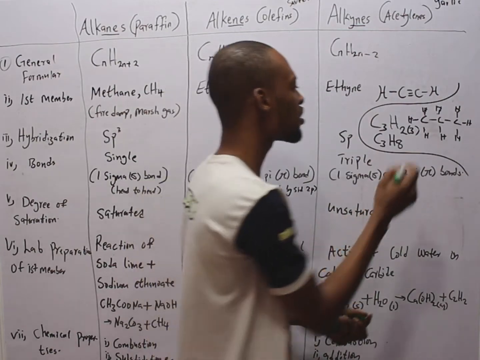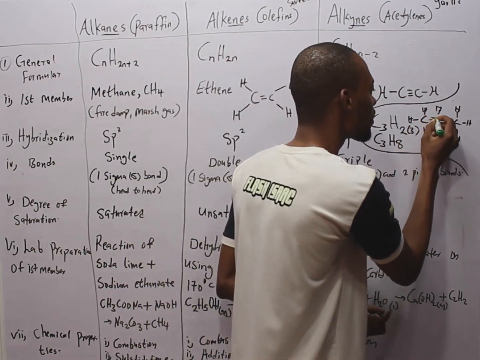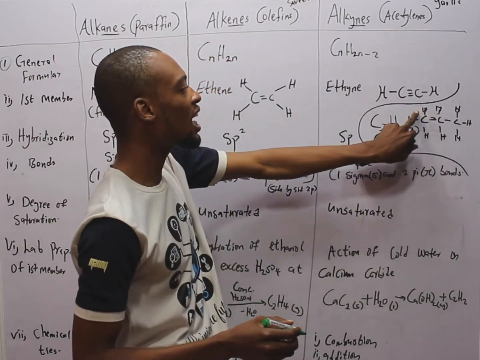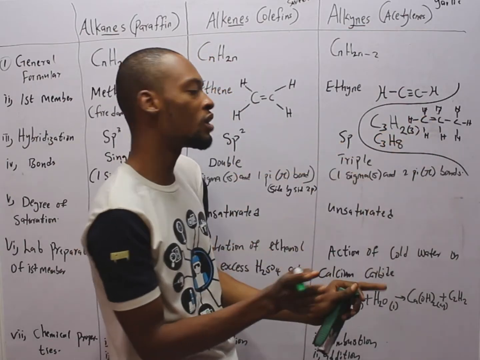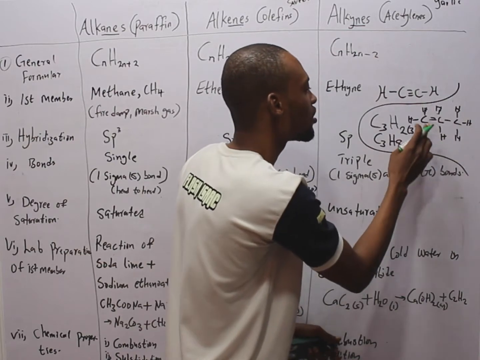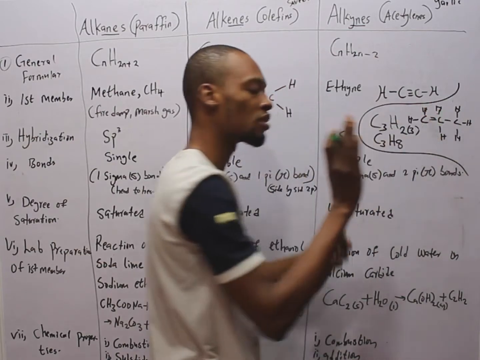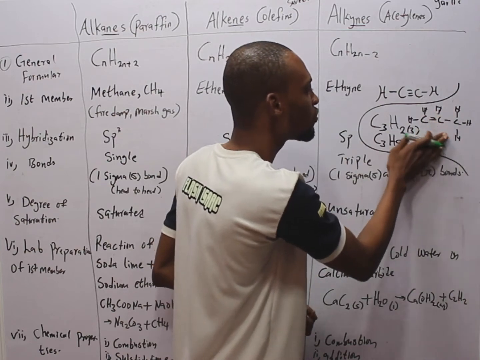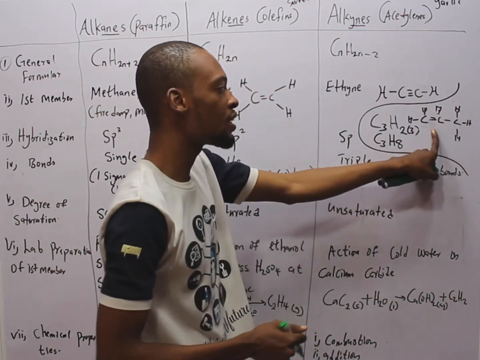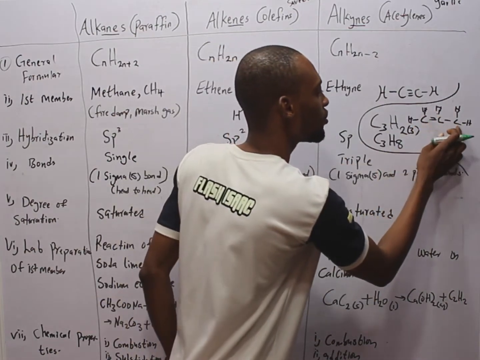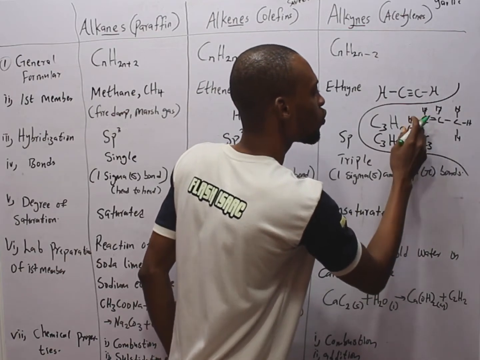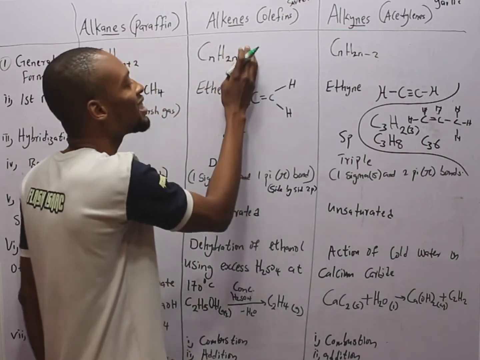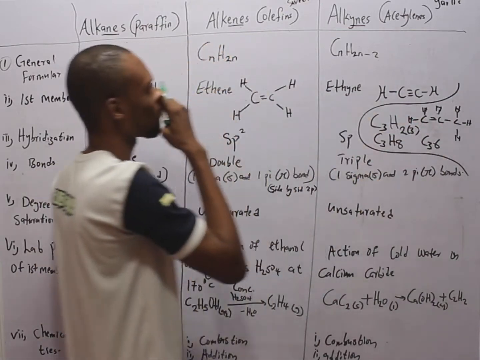Now, what about a situation where there is a double bond here? If there is a double bond here, it means we can no longer have 3 hydrogens. We need to remove 1. So removing this becomes 1, 2, 3, 4. Complete. Here, 1, 2, 3, 4, 5. We also remove 1. In that case, this is correct, giving us C3, 1, 2, 3, 4, 5, 6, H6, giving us alkene and a double bond.